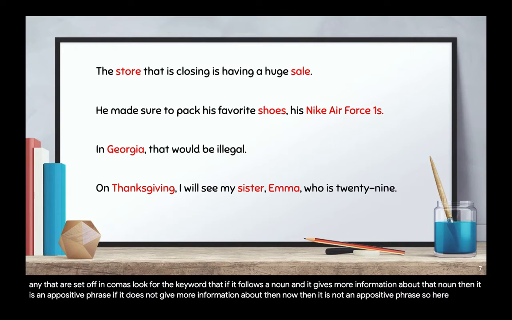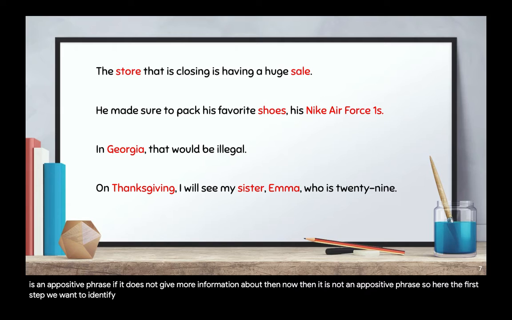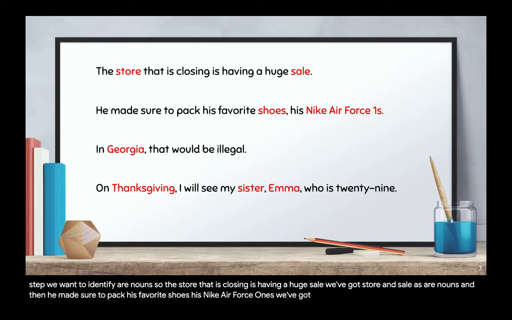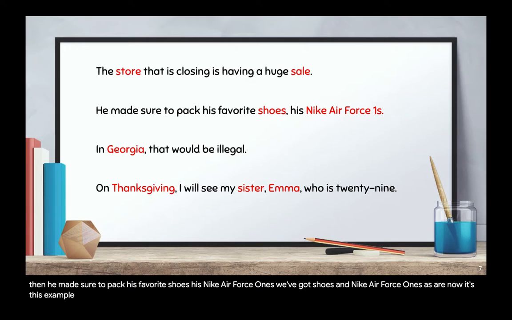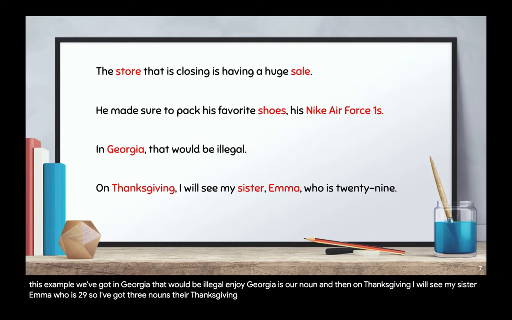So here, the first step, we want to identify our nouns. So the store that is closing is having a huge sale. We've got store and sale as our nouns. And then he made sure to pack his favorite shoes, his Nike Air Force Ones. We've got shoes and Nike Air Force Ones as our nouns. This example, we've got in Georgia, that would be illegal, and Georgia is our noun. And then on Thanksgiving, I will see my sister, Emma, who is 29. So we've got 3 nouns there, Thanksgiving, sister, and Emma.